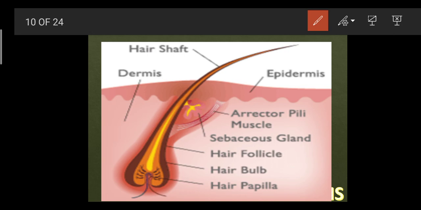When we grow old, a person who has black hair or any other color eventually gets converted into a silvery color, a silvery or grayish color which is quite white in nature. Why? Because they lose their pigments. Why do we lose pigments? Due to air spaces. Too many air spaces get formed on your head, and due to this we lose our pigments. So that is why our hair becomes white.